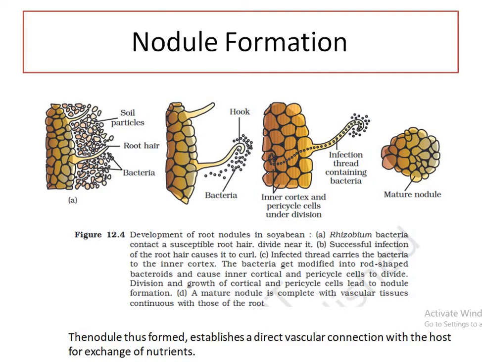The nodules thus formed establish a direct vascular connection with the host for exchange of nutrients, because bacteria will need food and the plant will need nitrogen.